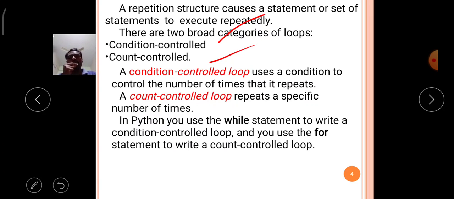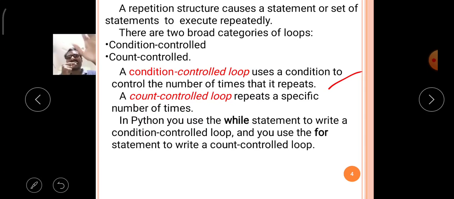Now we will discuss the condition controlled looping structures. A condition controlled loop uses a condition to control the number of times that it repeats. A condition controlled looping structure verifies the condition.